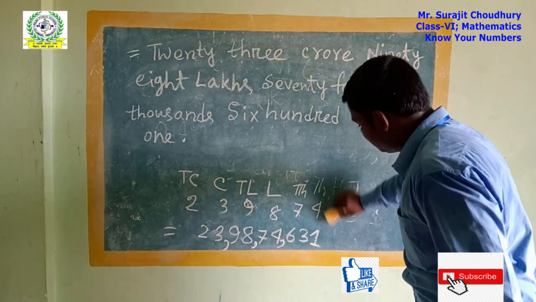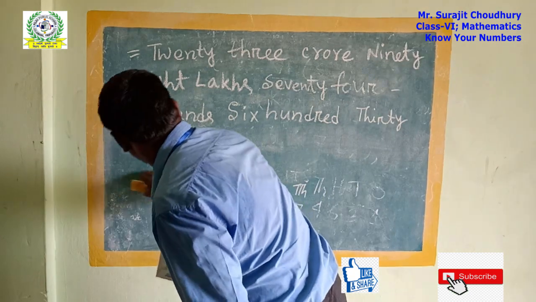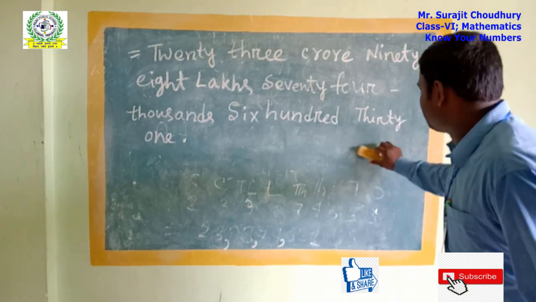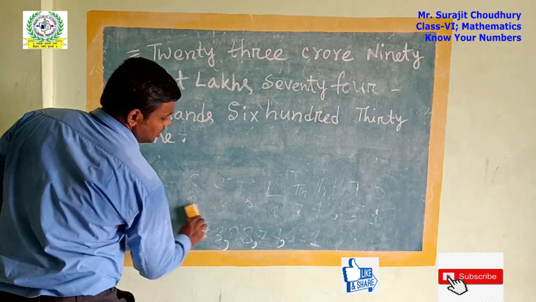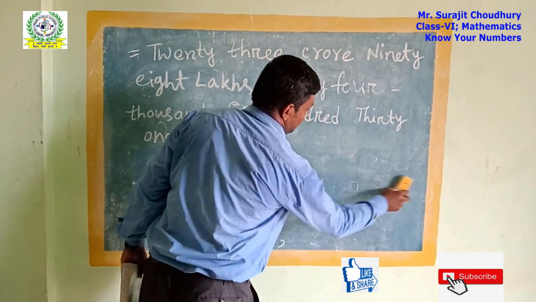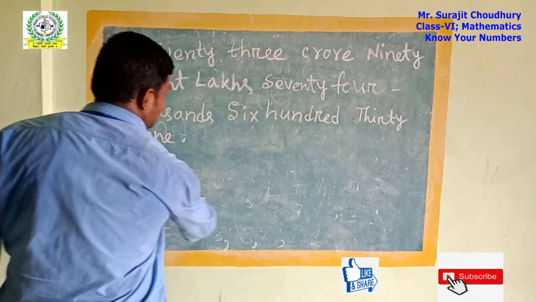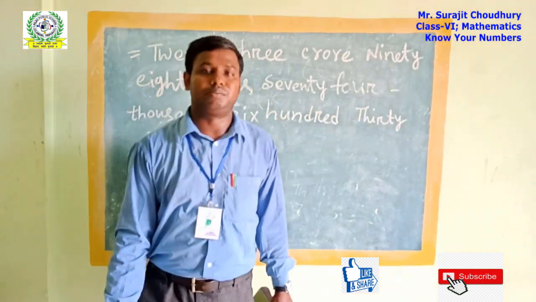Here I am using this because this one is already finished. Maybe you have a question: once we have written the Indian place value name of a number, can we write the name of this number in the international way? The answer is yes, sir. Why yes? Because these numbers have both names.